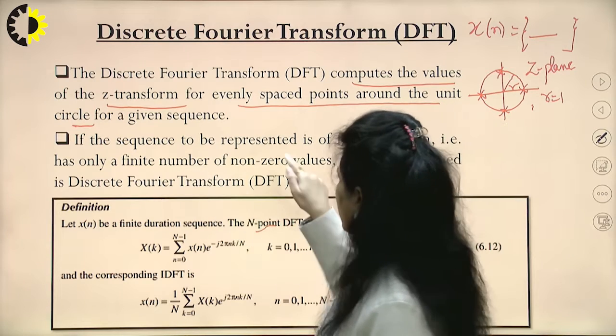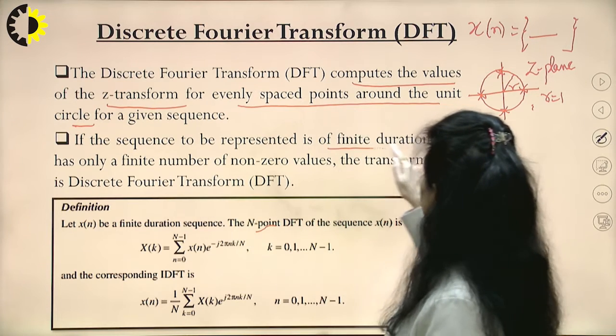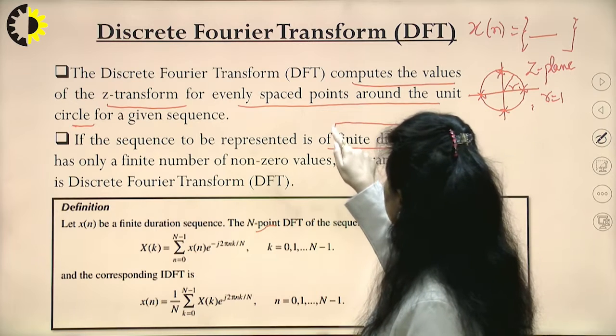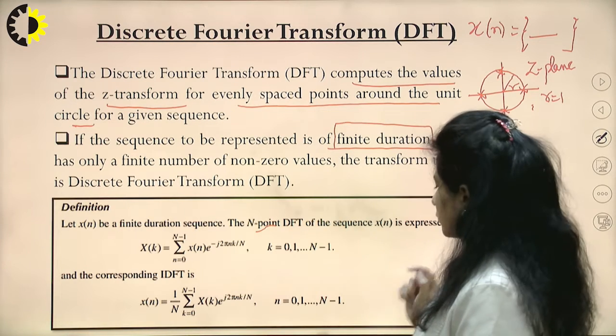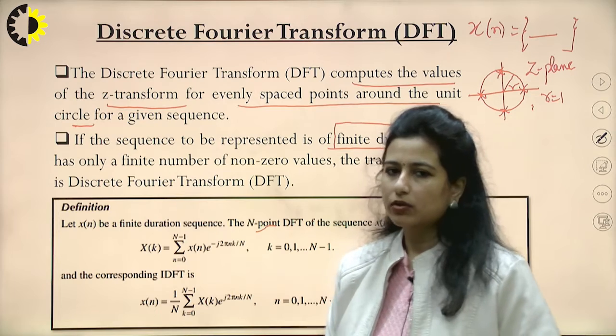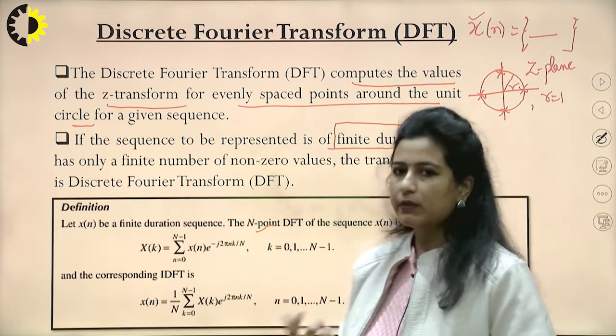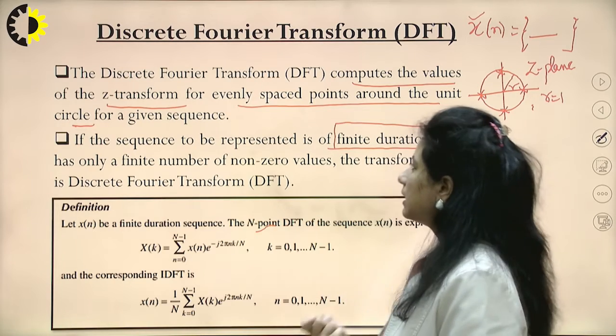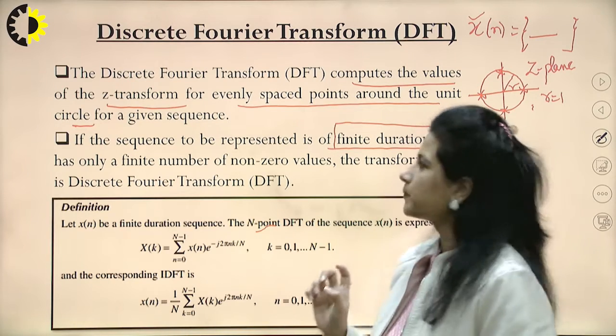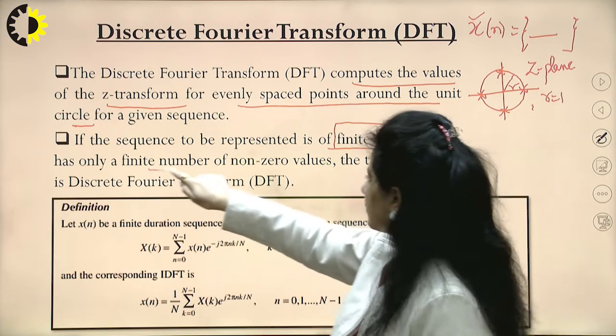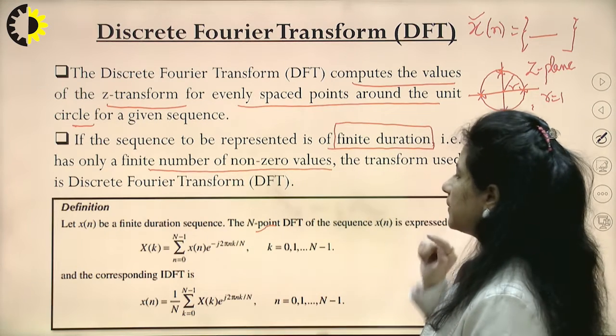Another point is that the sequence is of finite duration. This is one of the major characteristics and one of the most rememberable points about DFT, that the sequence x[n] that I am taking for transforming the domain for analysis of the signal has to be finite. A finite number of non-zero values should be there.